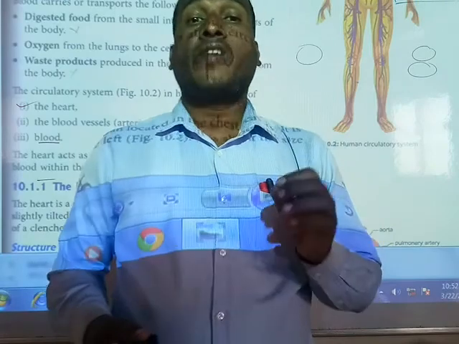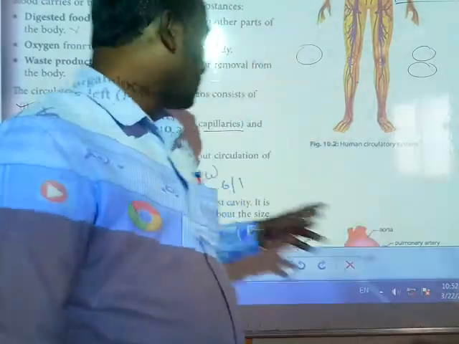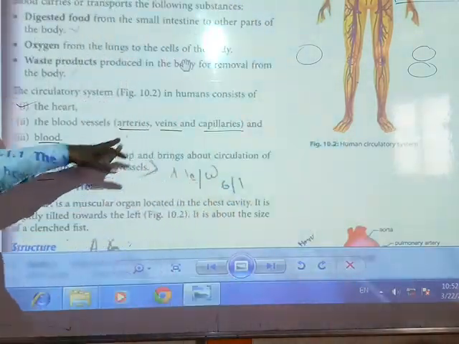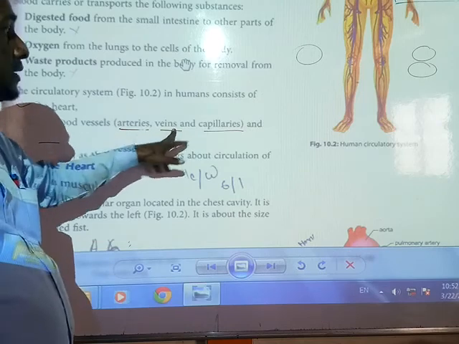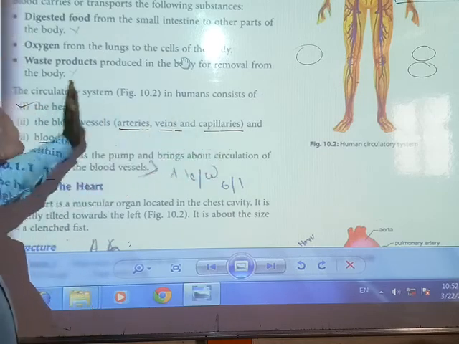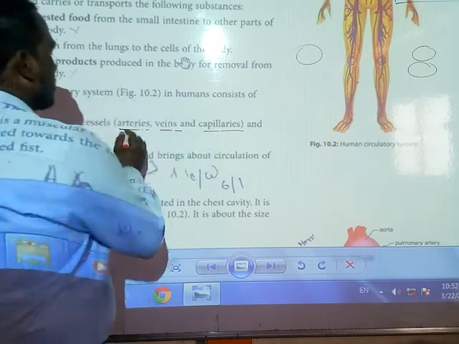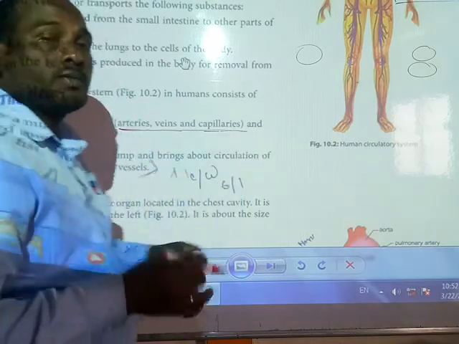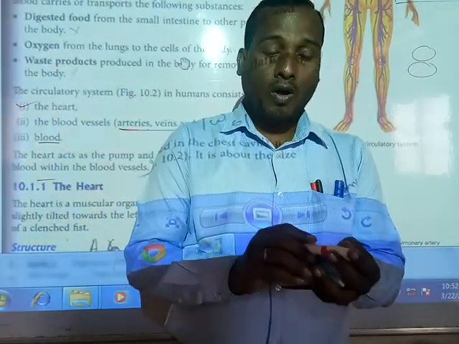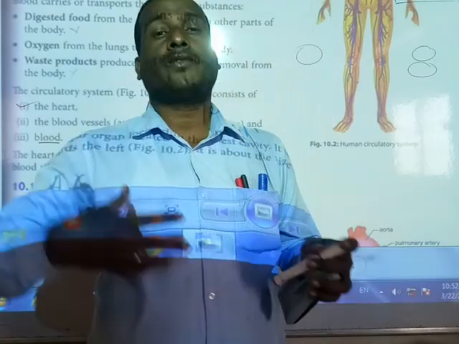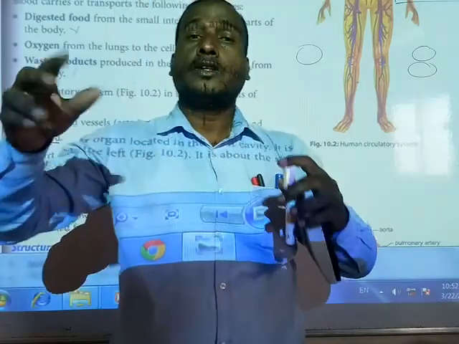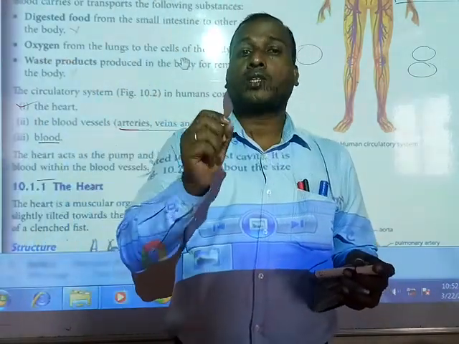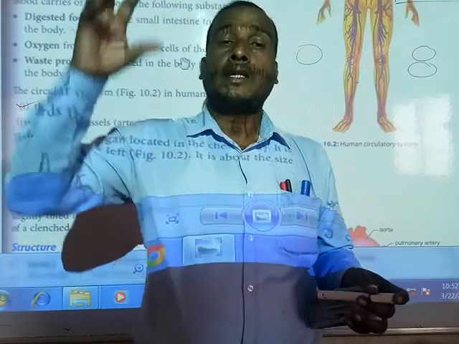Through the arteries, veins, and capillaries. These are also called blood vessels. Through these blood vessels, all the blood we need reaches its destination through this pipeline. Small pipelines are connected, like tanks.